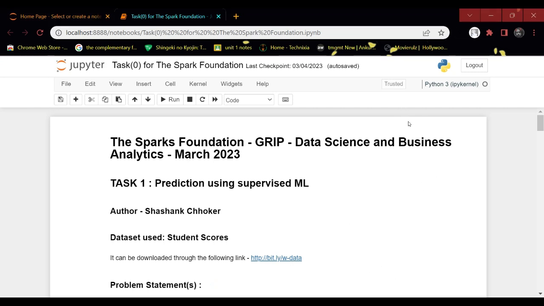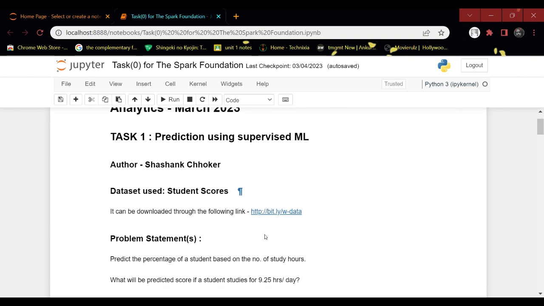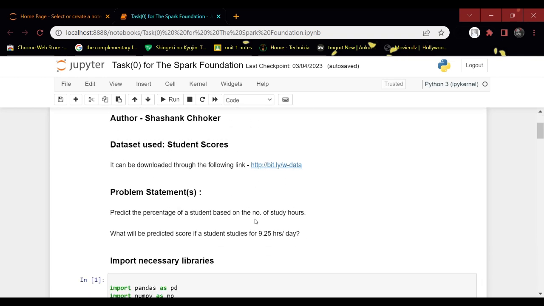Here is my submission for task 1. Task 1 is prediction using supervised machine learning. We have been given a data set of students' scores, and the problem statement is to predict the percentage of students based on the number of their study hours. We have to find what the predicted score will be if a student studies for 9.25 hours a day.